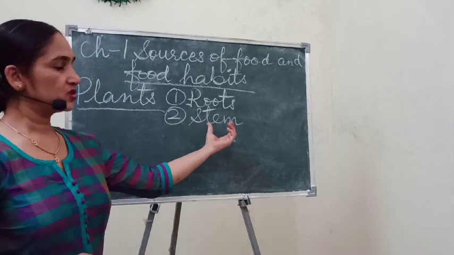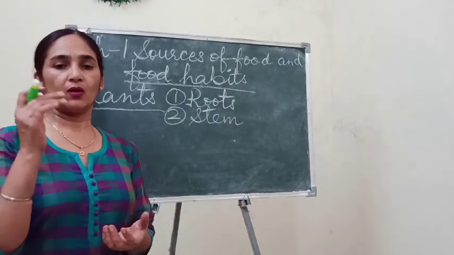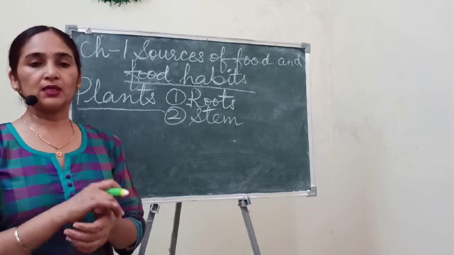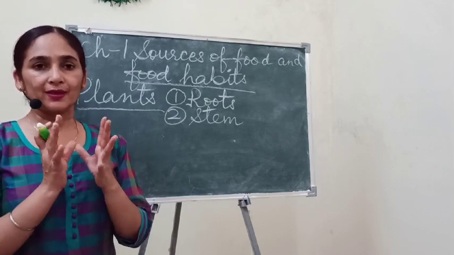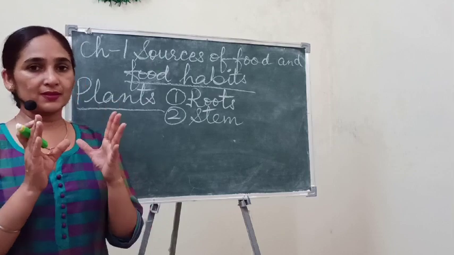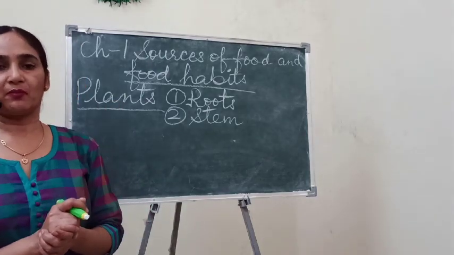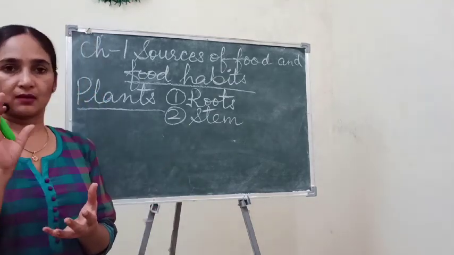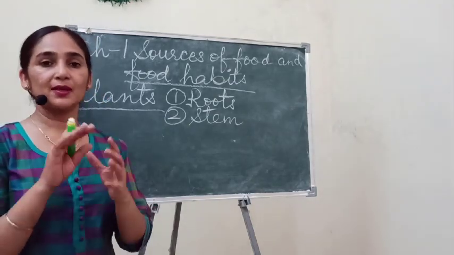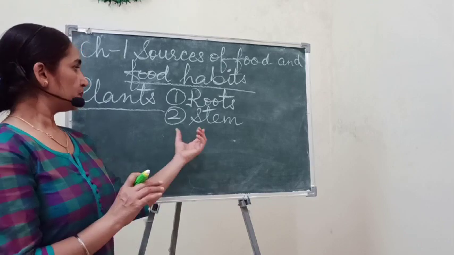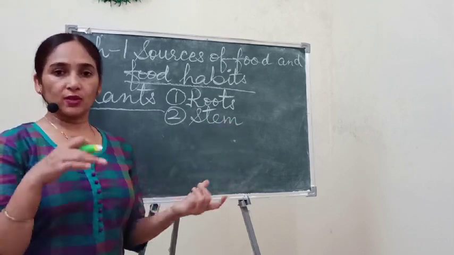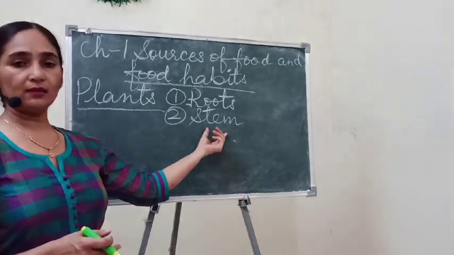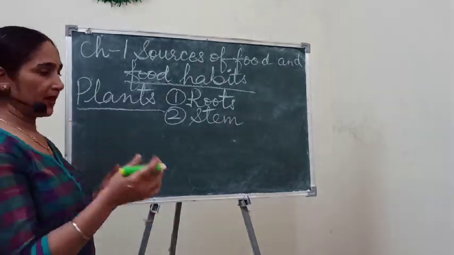As you know, ginger, garlic and sugar cane are important stems. Even potato is a stem of a plant. It always grows under the ground, but it is a modified stem. So the stem of some plants can also be eaten as food.